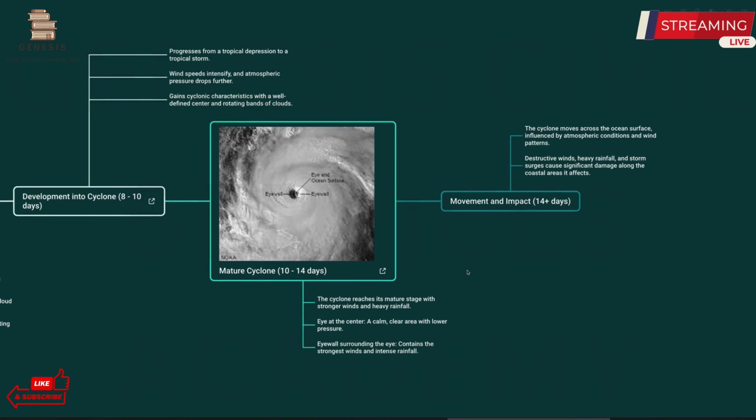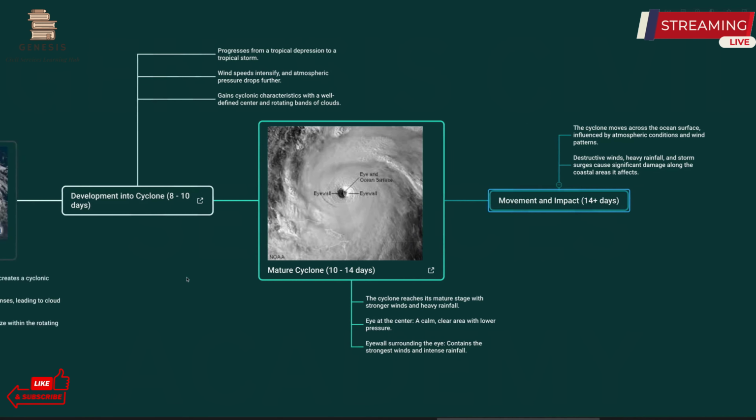Okay, and now after the cyclone has matured, it moves to the coastal area. At 14 plus days, destructive winds are there, heavy rainfall is there, and storm surges cause significant damage along the coastal area. The cyclone moves across the ocean surface influenced by atmospheric conditions and wind patterns. Now it moves towards the coastal regions and it destroys the coastal area.